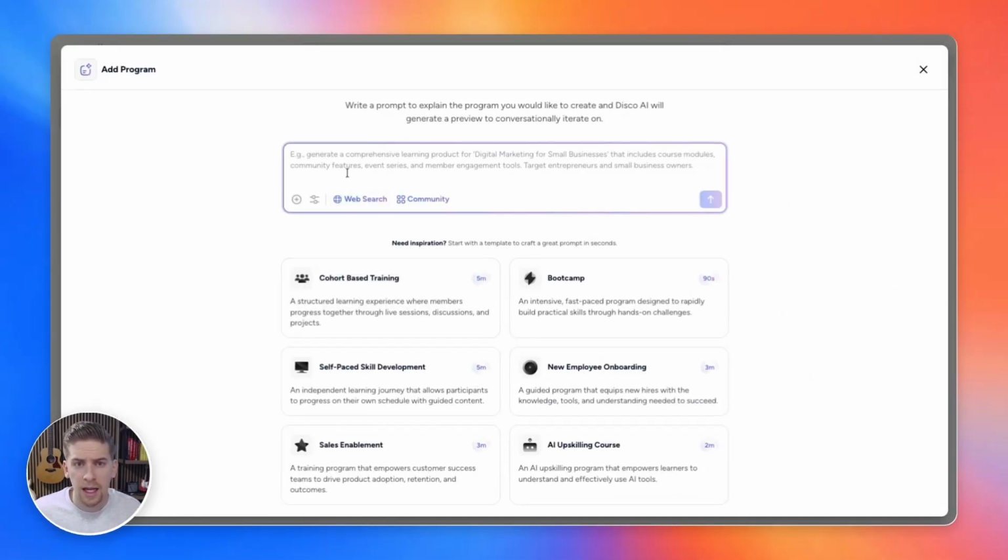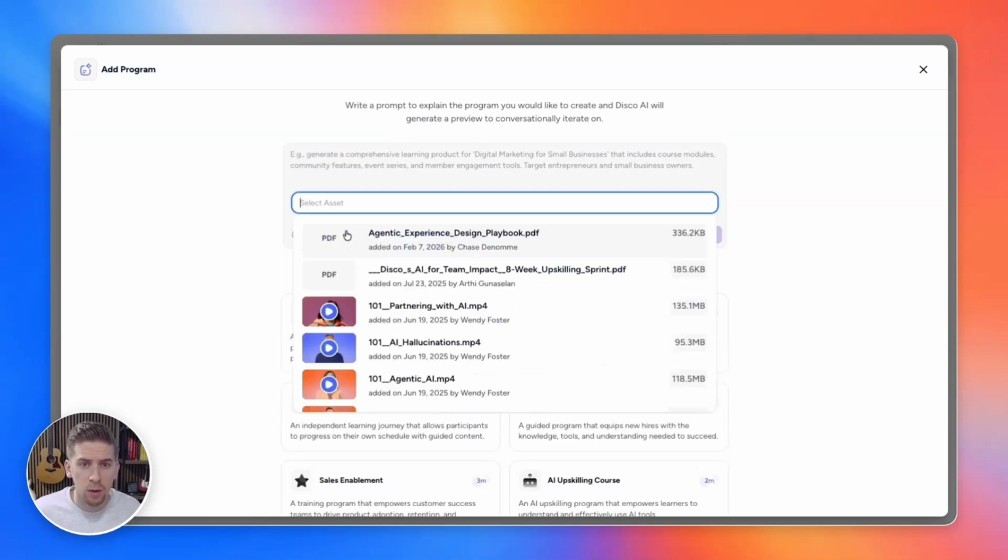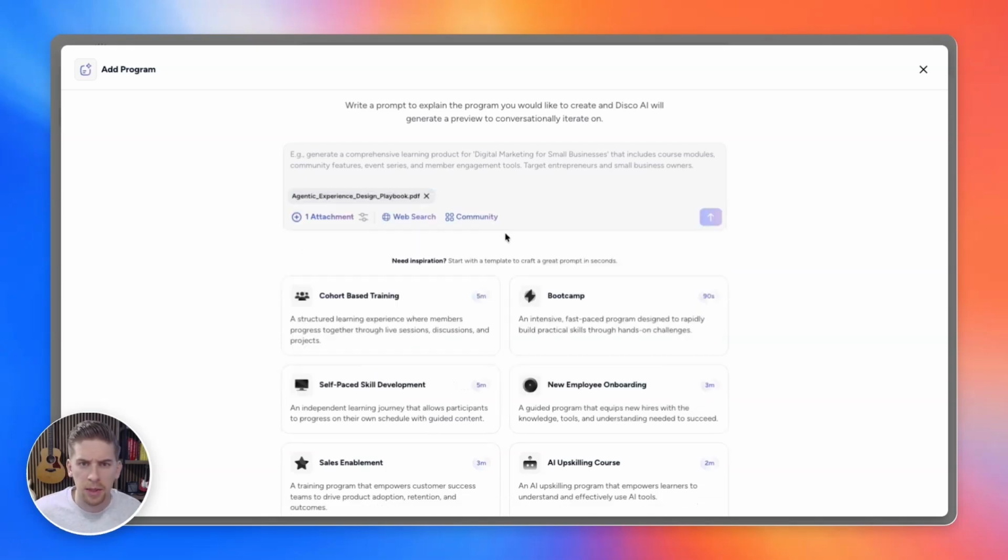This is where I can attach a bunch of sources. So I can attach a bunch of my intellectual property knowledge that belongs to me and pull in things from the web search or from the broader community inside of Disco. So for this example right here, I could attach specific content or specific media. In this example, I'm going to grab this agentic experience design playbook right here and use that as my primary source. I'm going to obviously fill out a really wonderful prompt right here.